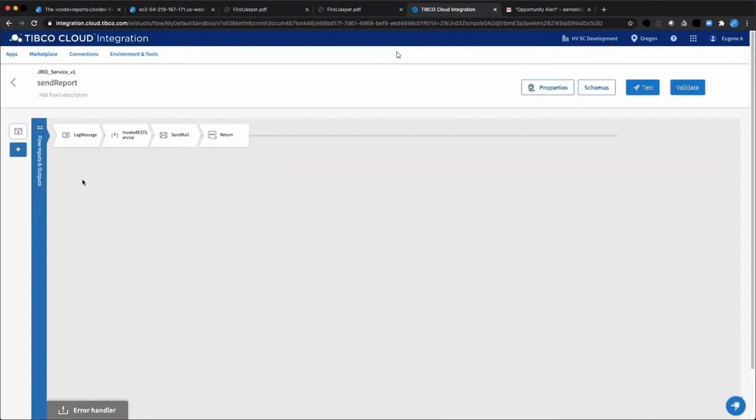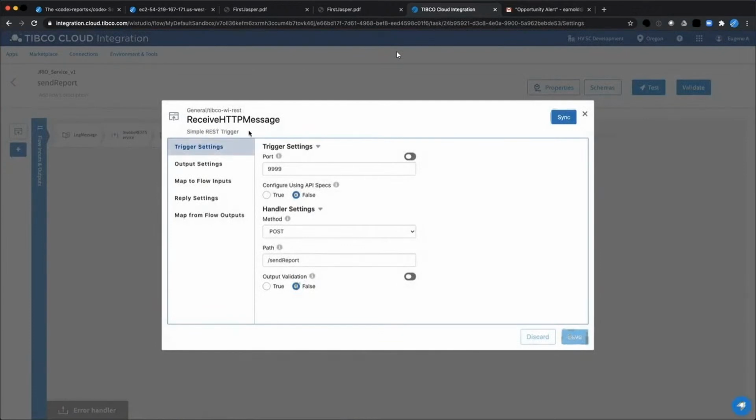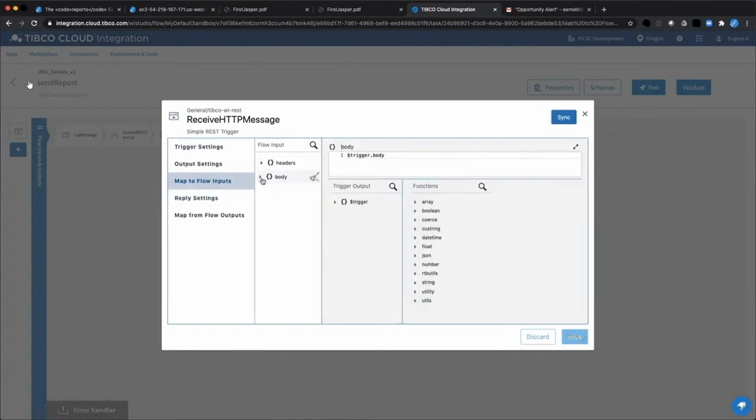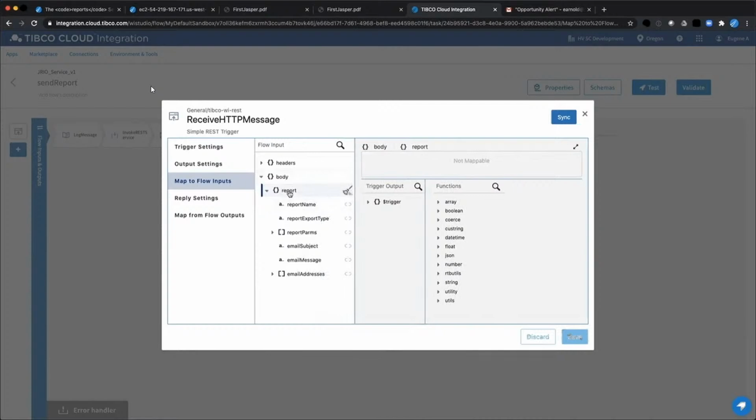This particular flow is triggered with a simple REST trigger. It is going to be called at this particular path, send report. It's a POST method, right? You speak to it via POST, and it takes in some payload. It takes in this JSON object to help not only speak to Jrio, like the report name and type